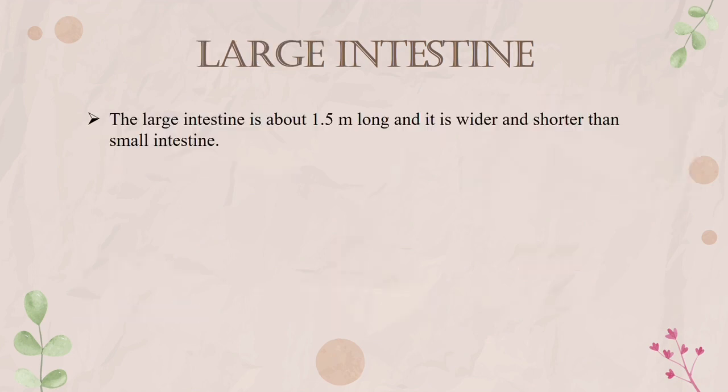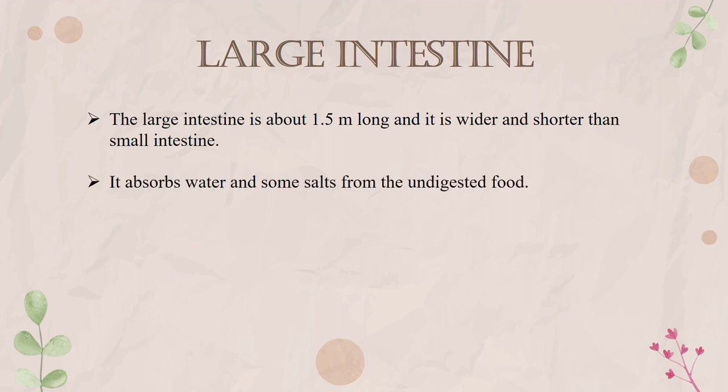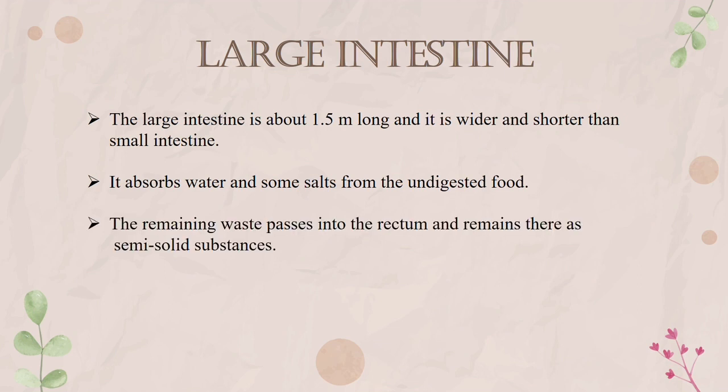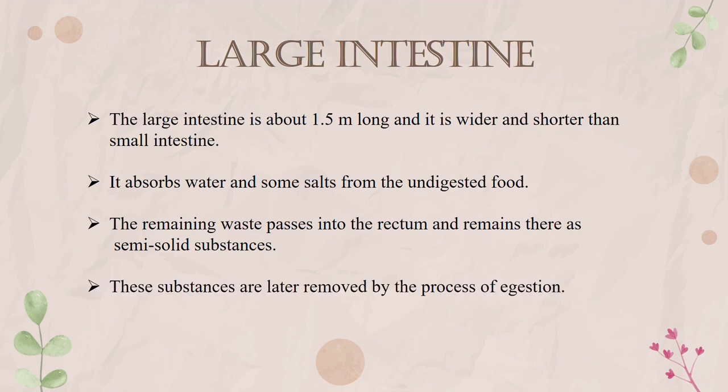Large intestine. The large intestine is about 1.5 meters long and it is wider and shorter than small intestine. It absorbs water and some salts from the undigested food. The remaining waste passes into the rectum and remains there as semi-solid substances. These substances are later removed by the process of egestion.